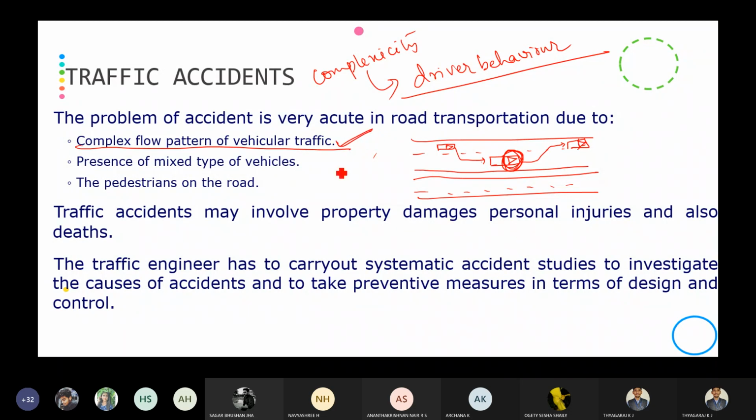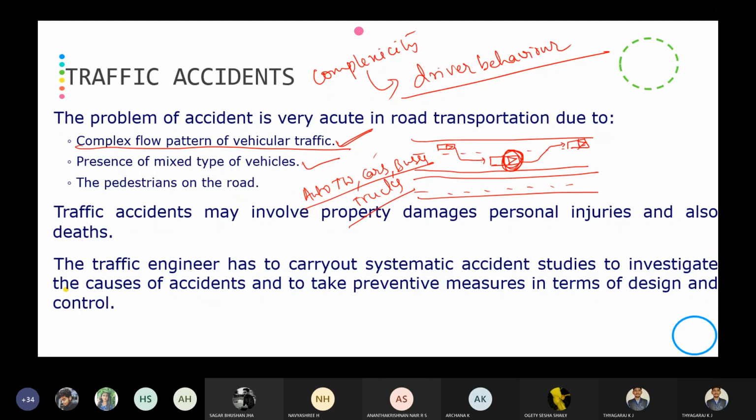The second one is the presence of mixed traffic. As we all know, in Indian conditions all types of vehicles use the road: two-wheelers, cars, auto rickshaws, buses, and trucks. Because of this mixed traffic condition, the accident rate may increase.